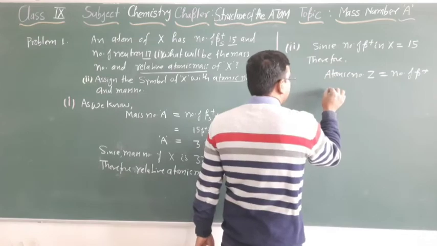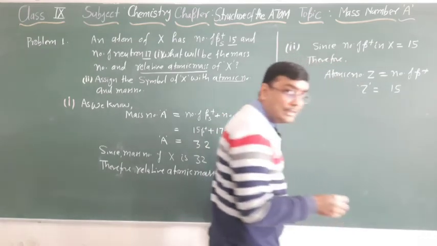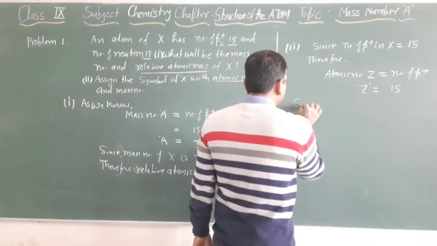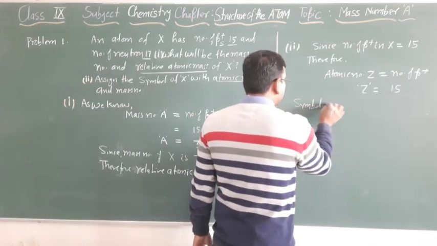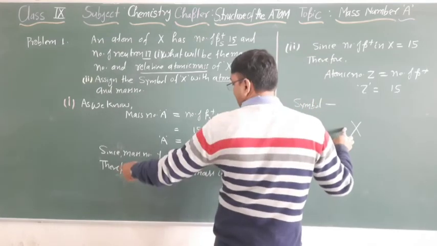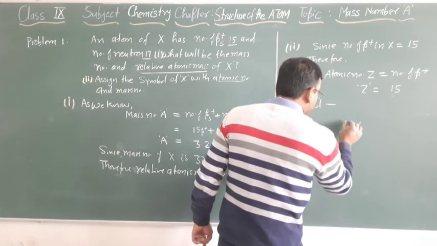So we can write Z is equal to 15. Clear? Now the symbol. So X with atomic number 15 and mass number 32.